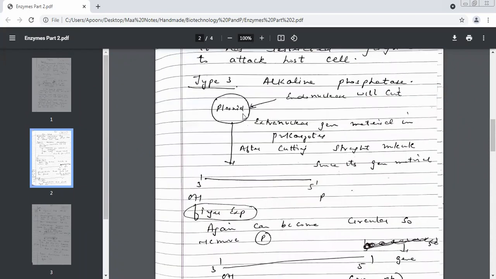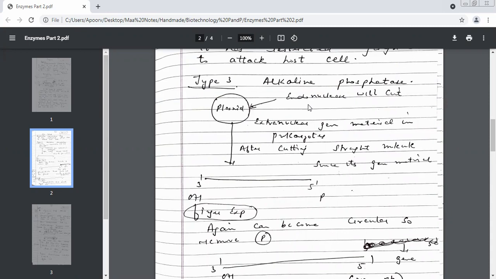What was this? Plasmid. Then we have cut the plasmid with the help of which enzyme? Endonuclease. Very good.